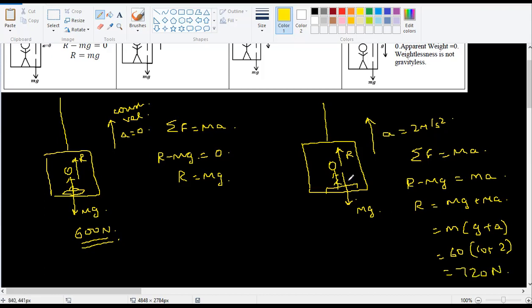What this means is, listen carefully. What this means is, when the lift was getting accelerated upwards, I was getting pushed downwards. In addition to the weight, I'm getting pushed downwards. This is same like your car or bus, where when the sudden acceleration is there, you get pushed backwards.